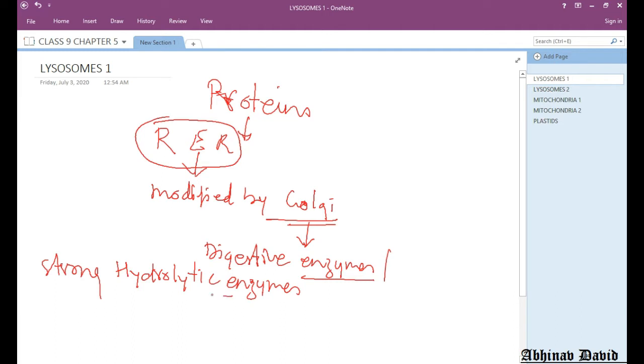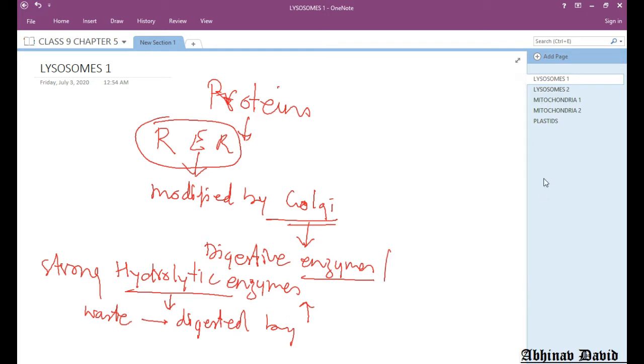So hydrolytic enzymes also break down complex substances into simpler substances. So whatever waste is there is digested by these digestive enzymes, and these enzymes then kill them.